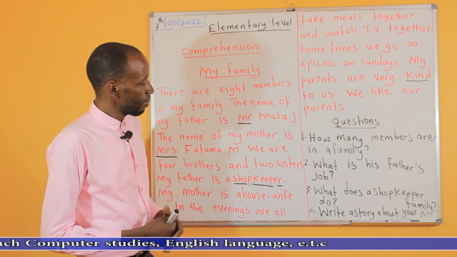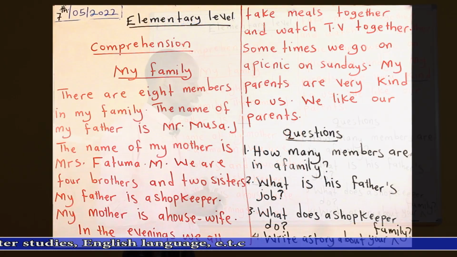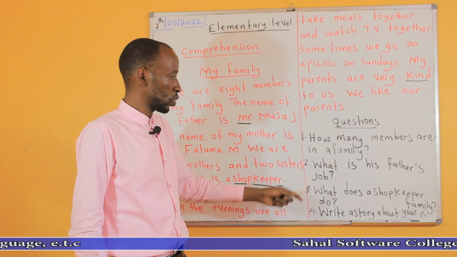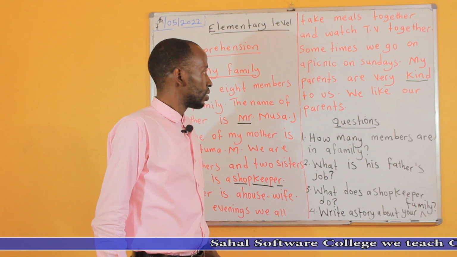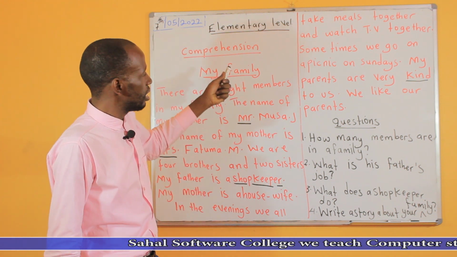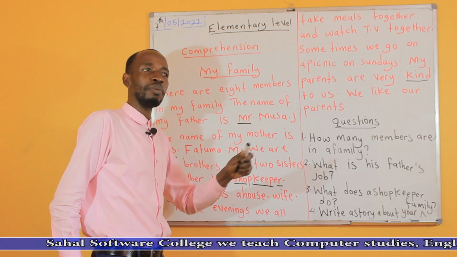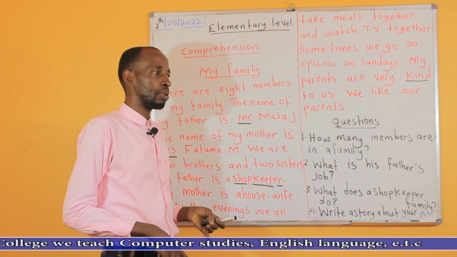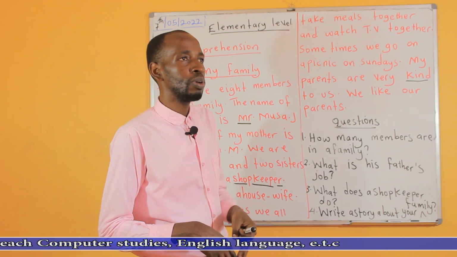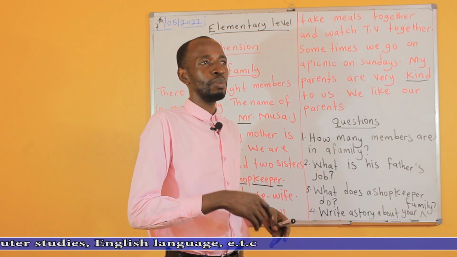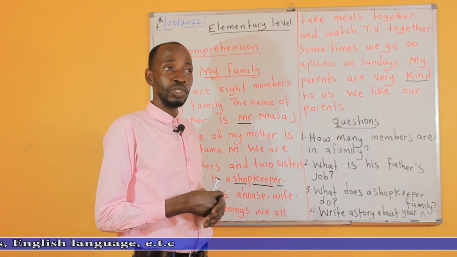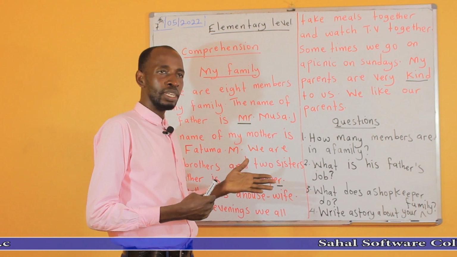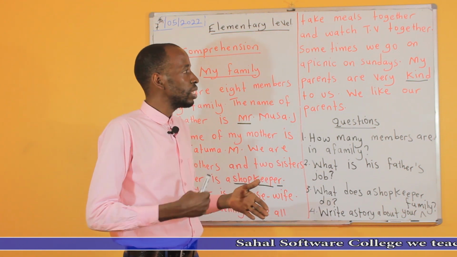Okay, let's go. Number 4, write a story about your family. This is very important. That's what I was looking for. So the reason why I have given you this, I want you to write a story about your family. Tell us about your father, the job of your father. Tell us about the job of your mother. Tell us how many sisters you have. Tell us how many brothers you have. Tell us about the relationship between you and your family. Do you eat together or you don't? We need to know that.